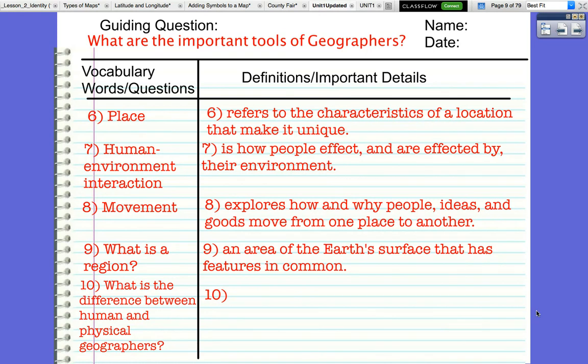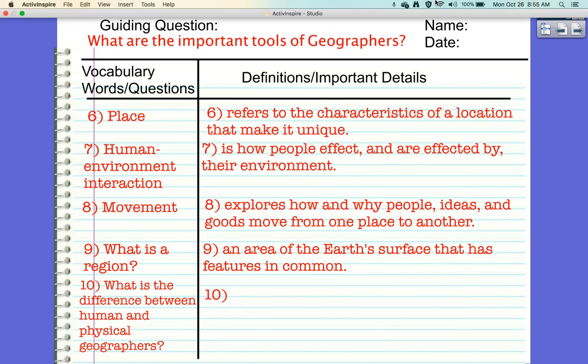Or you're a physical geographer and you're studying things like volcanoes and mountains and rock slides and mudslides and wildfires and stuff like that. So the difference here is that human geographers are focused on the human aspect of geography, and physical geographers are focused on the physical earth. Okay, so I want you to take that and put that in your own words for number 10. Remember, when these notes are done, you do need to turn them in.